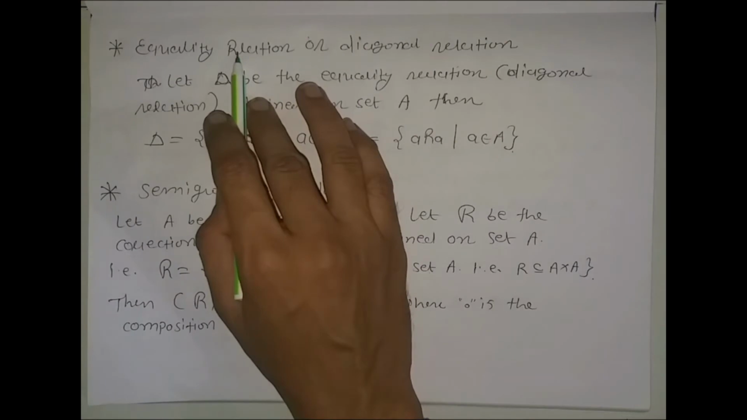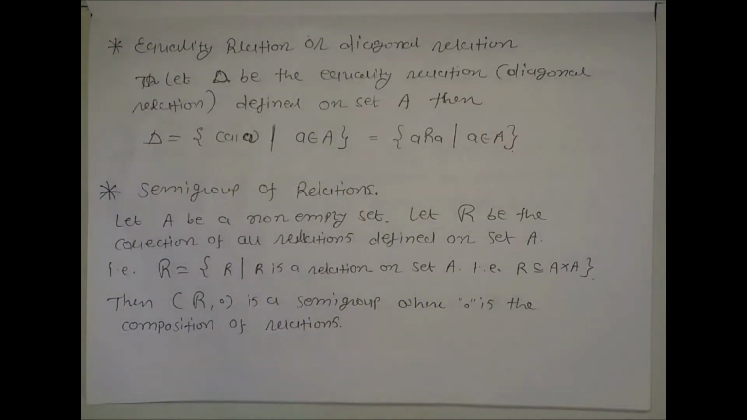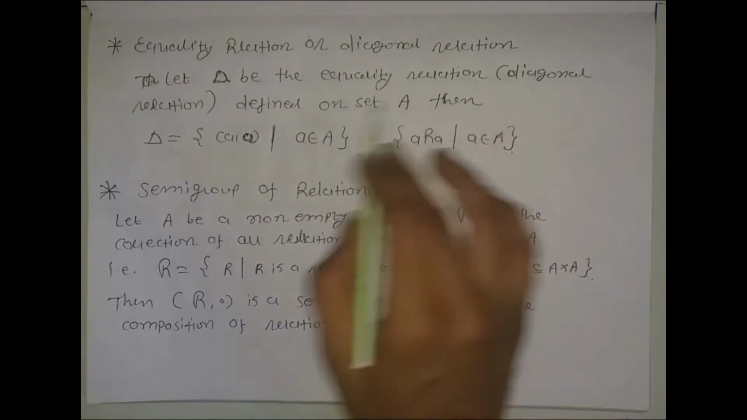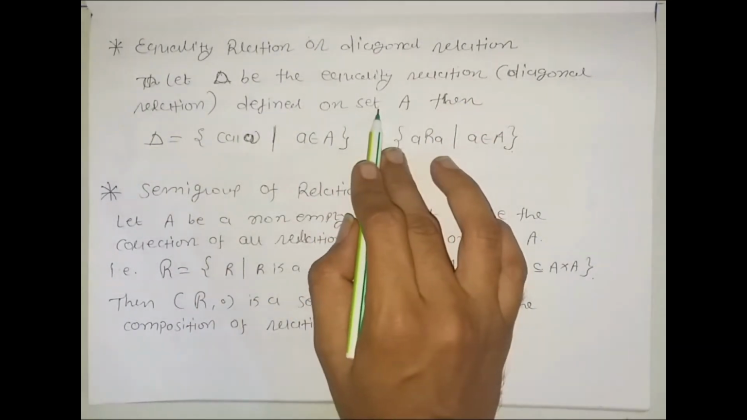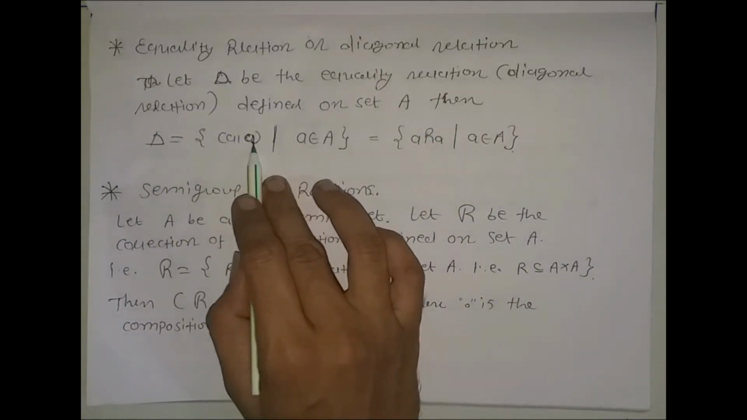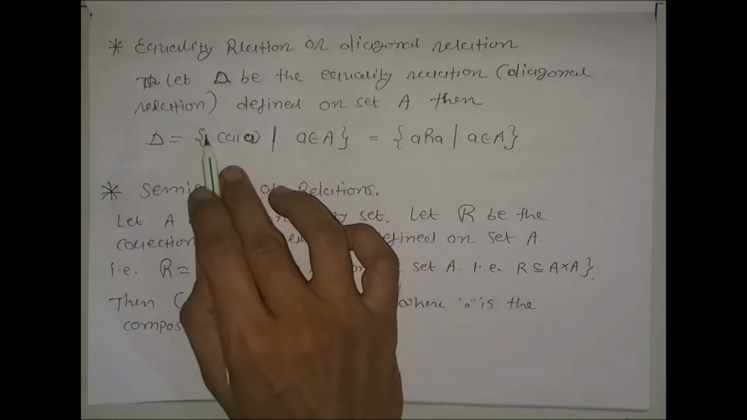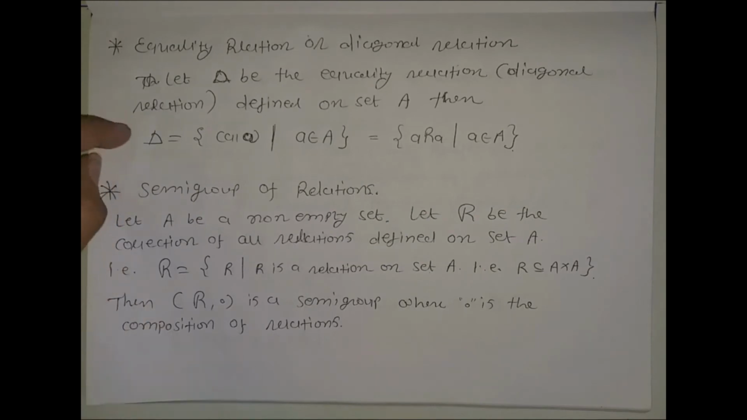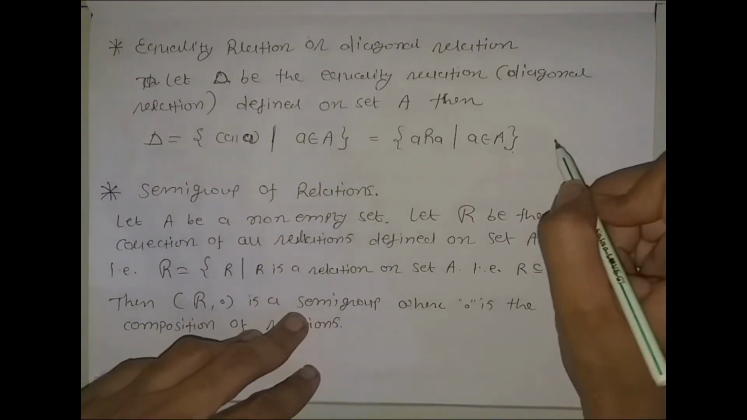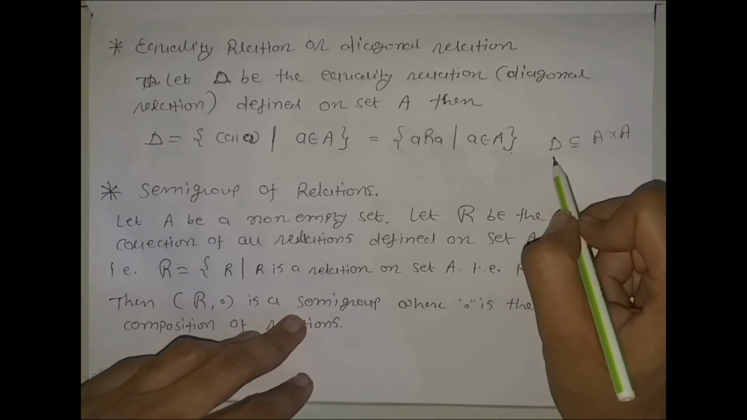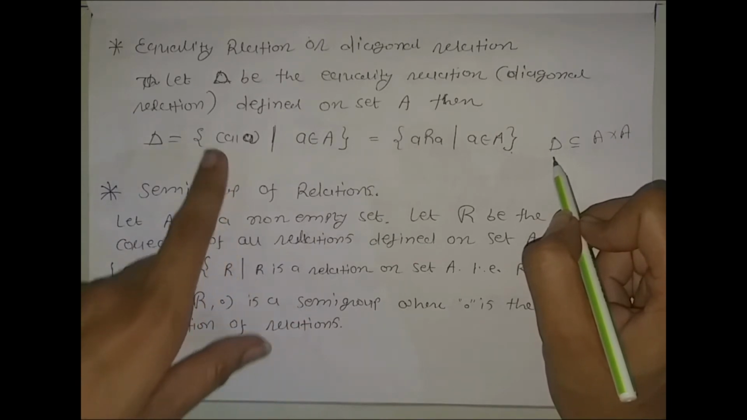Now, equality relation or diagonal relation. Let delta be an equality relation or diagonal relation defined on set A. Then delta is equal to the set of all ordered pairs (a, a), where a belongs to the set A. So this relation delta is called the equality relation or the diagonal relation, because delta is a subset of A cross A, which includes all the ordered pairs of the same element.